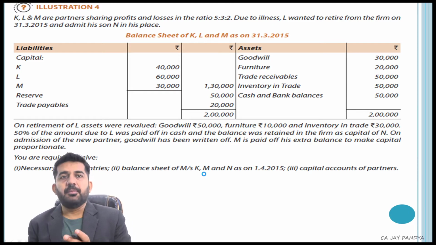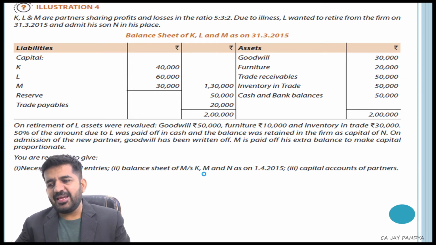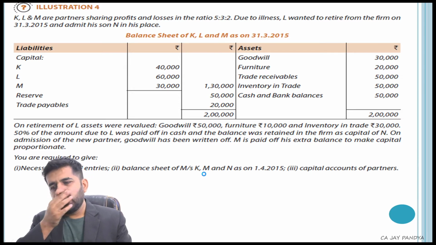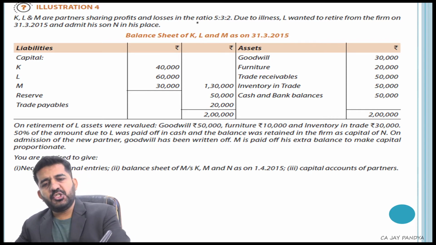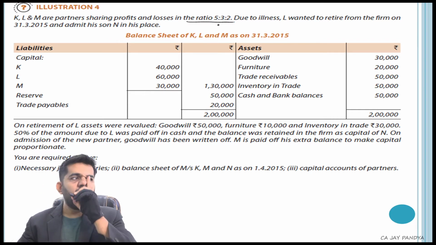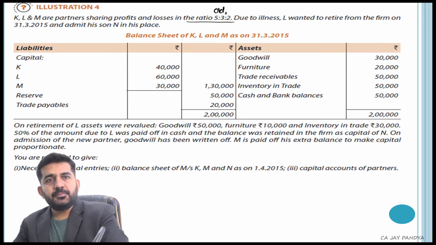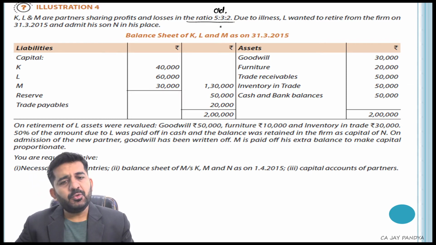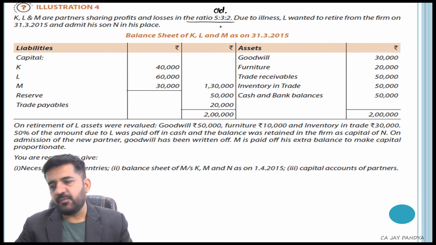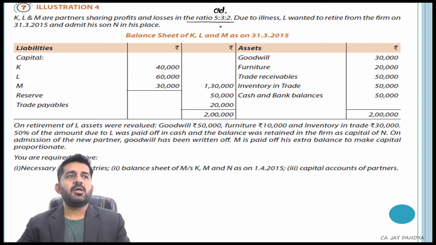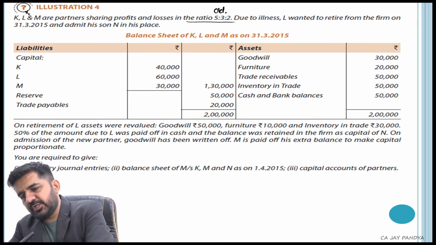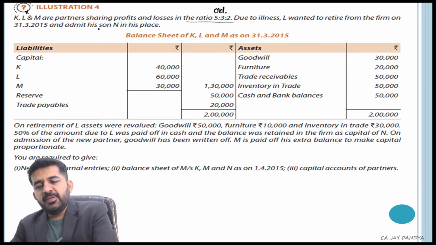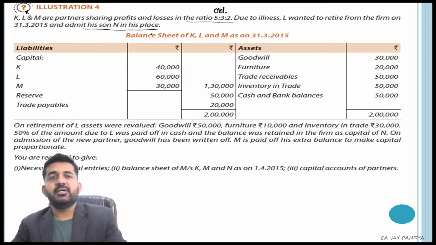This is illustration number 4. K, L, M, N. K, L, M are partners sharing profit and losses in the ratio of 5:3:2. So this is the old ratio. Due to illness, L wanted to retire from the firm on 31st March 2015. So L wants to retire and admit his son N in his place.